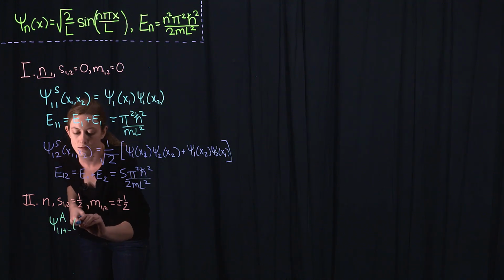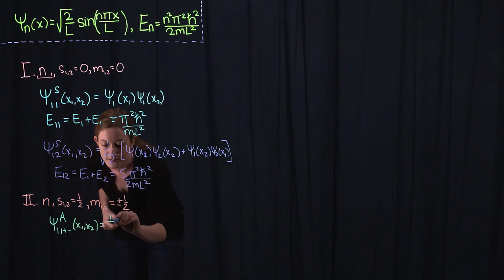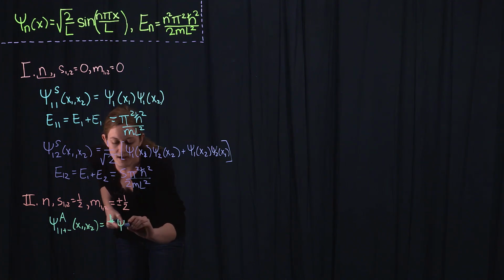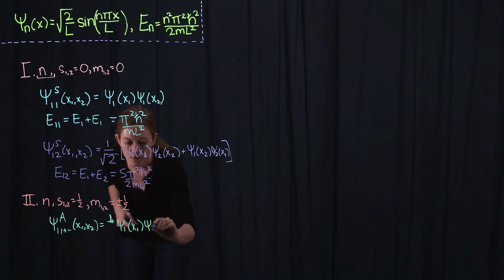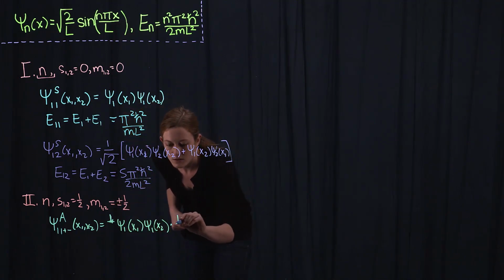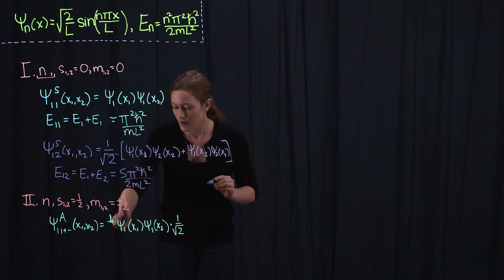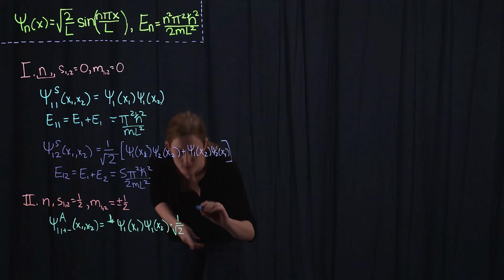So the appropriate wave function for the ground state is the spatial part of the wave function, which I'll write psi 1 of x1, psi 1 of x2, times the spin part of the wave function, which will be the antisymmetric combination of one of them having up spin, one of them having down spin.